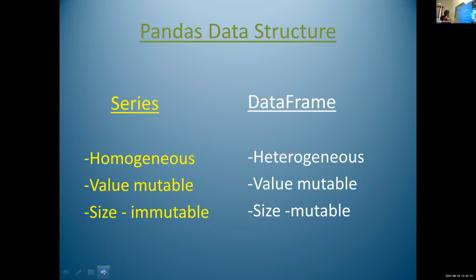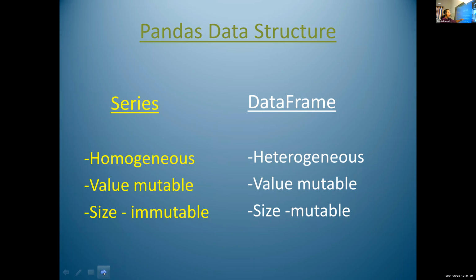Then what is the second point? Value mutable. What is value mutable? Mutable means can change. We can change the values within that series data structure. We can replace A with another alphabet, B with another alphabet. That is value mutable.